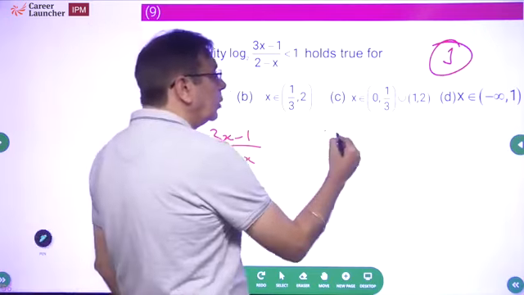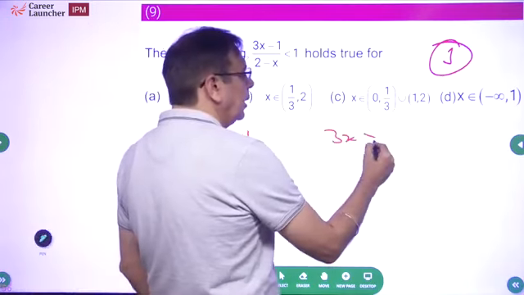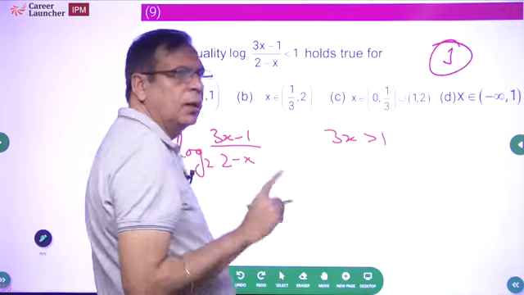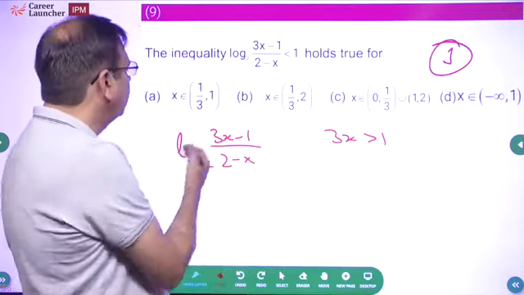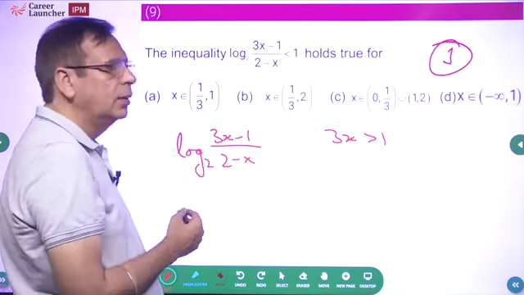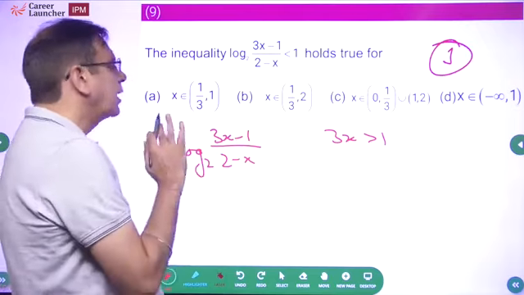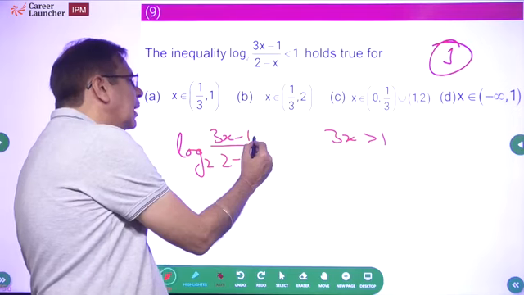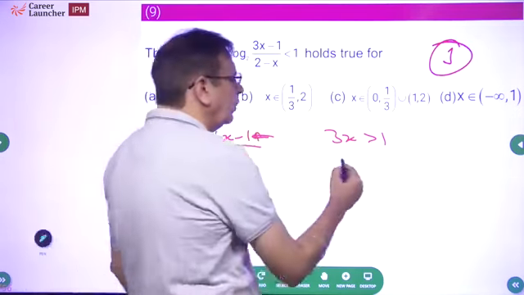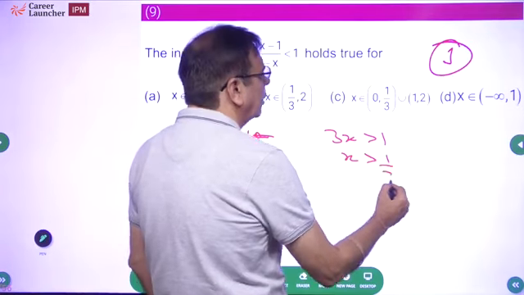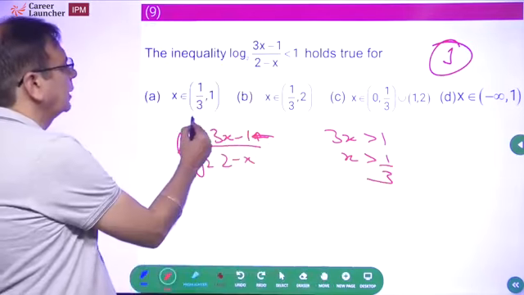If this cannot be 0, that means 3x has to be greater than 1. Look at the numerator only. The numerator 3x minus 1 cannot be equal to 0, because if 3x is equal to 1, then it's a problem. That means 3x has to be greater than 1, or x has to be greater than 1 by 3.